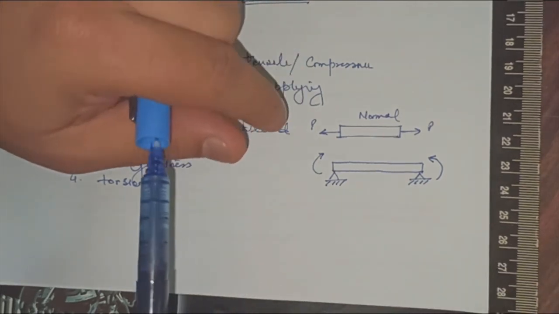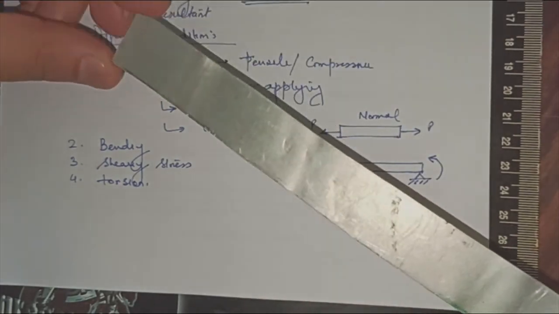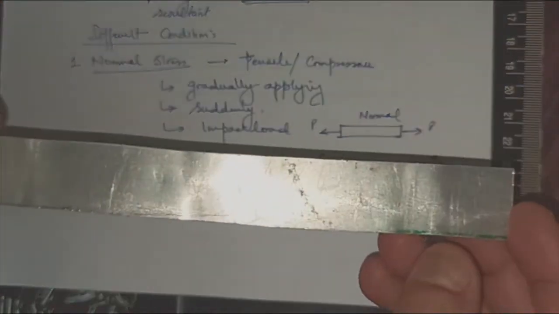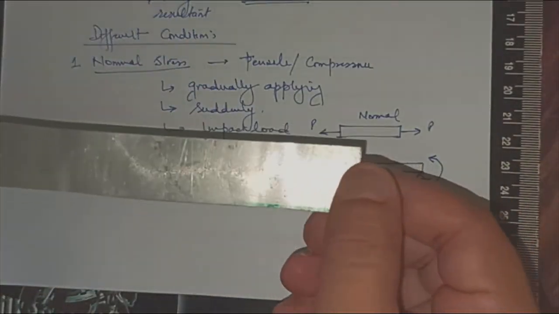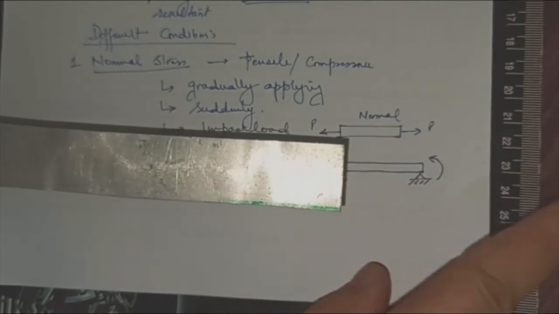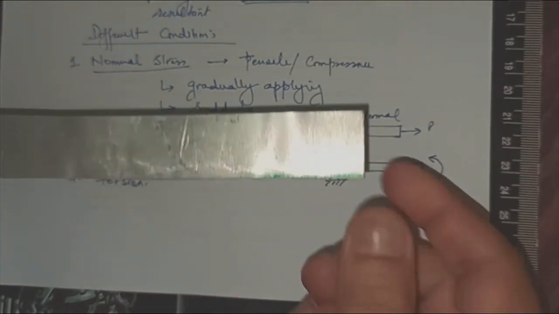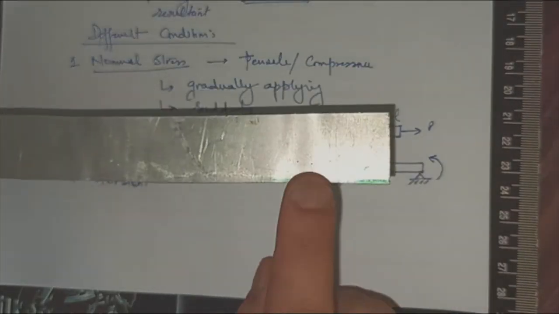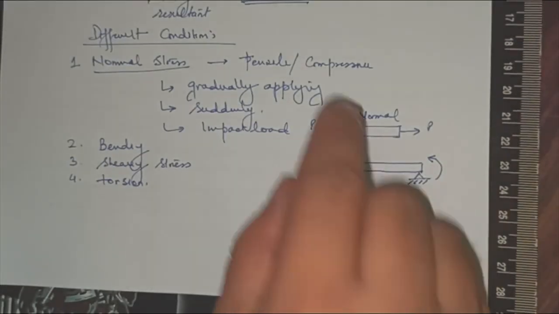Let me tell you before this that in different types of loading, let's say this is our simple bar. If I fix this at this point and apply the load in this direction, this will be my normal stress. If I'm applying axial load, this is a bar.